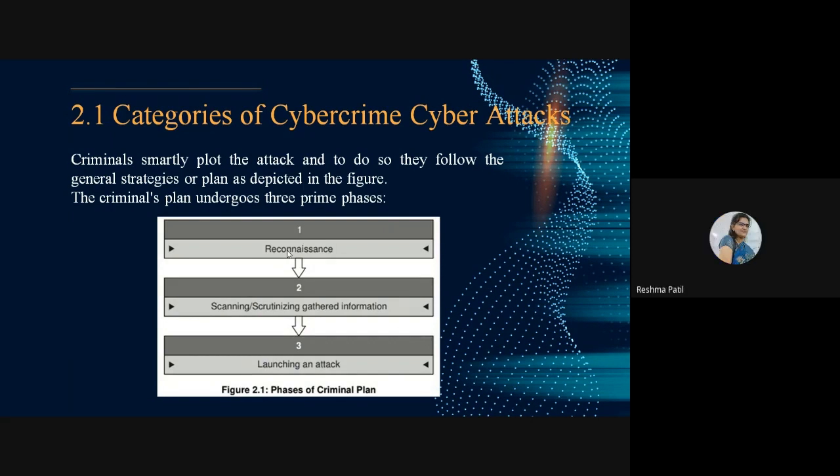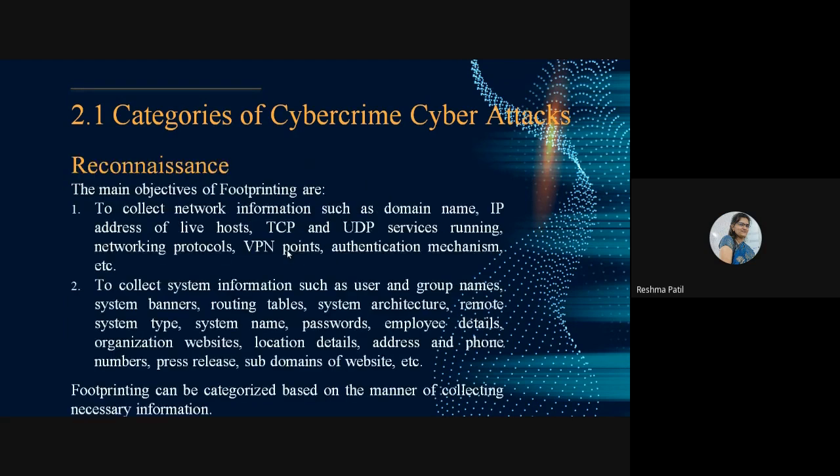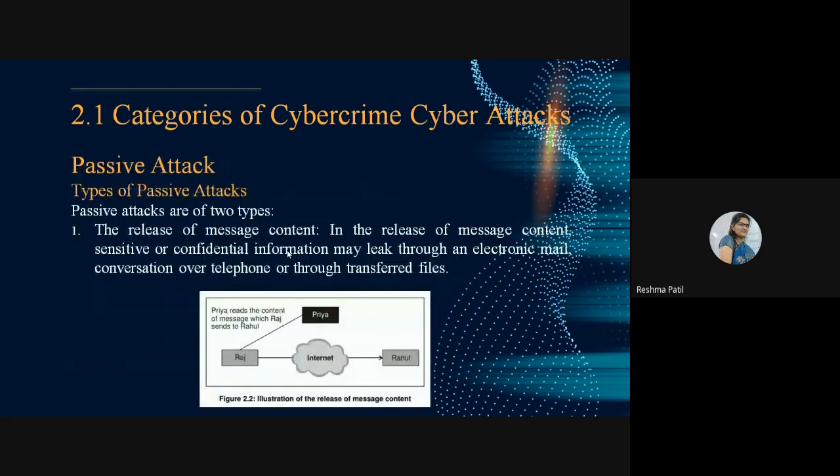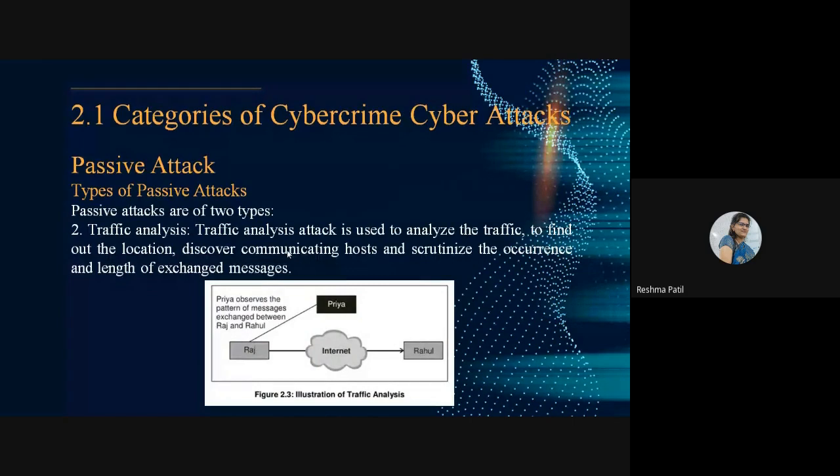Two types of attacks are there for getting the information: passive and active. Passively and actively we can gather information. For that reason, they have given various types. How we can collect the information: release of message content, then traffic analysis. Passively we can collect the information in these 2 ways.